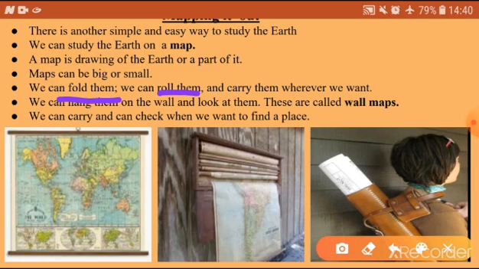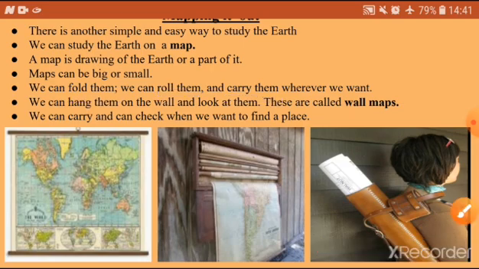So rolling. For example, in chapatis, after putting stuff, that means vegetables, all that, what will you do? We will roll it. Then we start eating. So rolling. And carry them wherever we want. So we can carry them wherever, whereas a globe we can't carry. So we can fold them, we can roll them, and we can carry them.